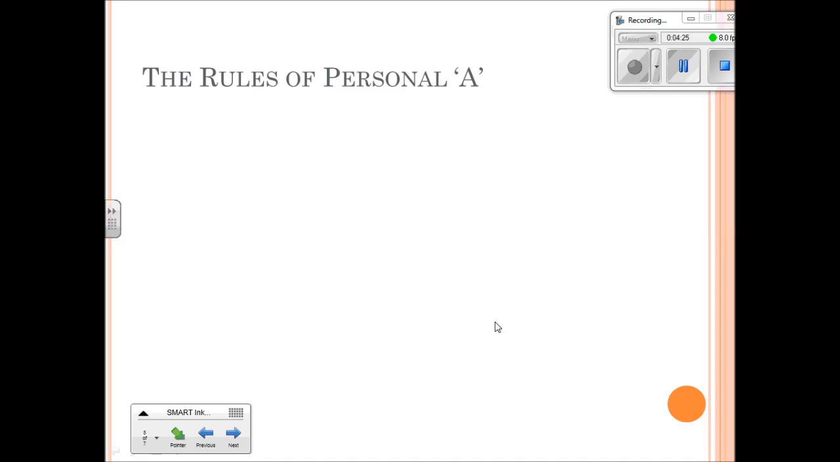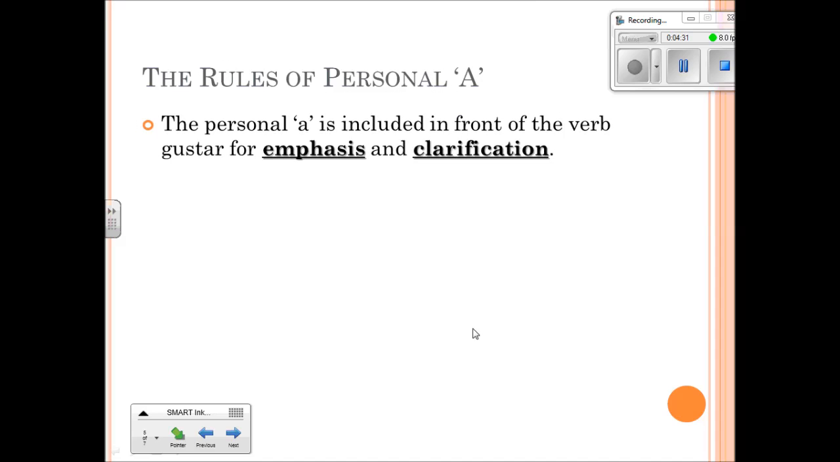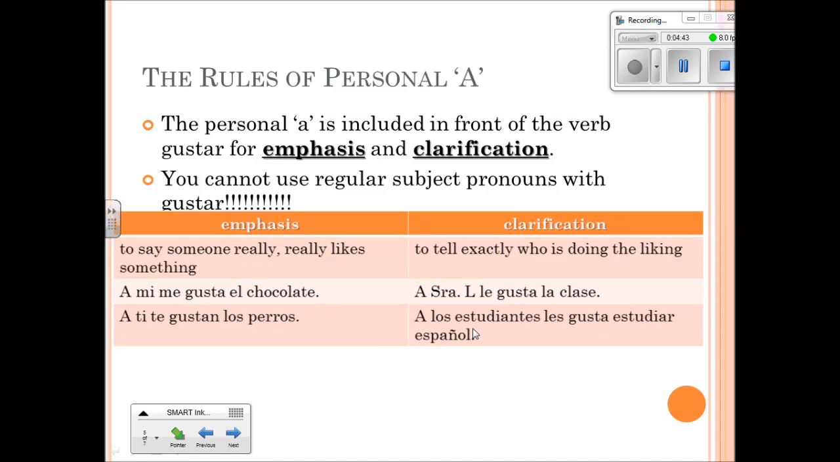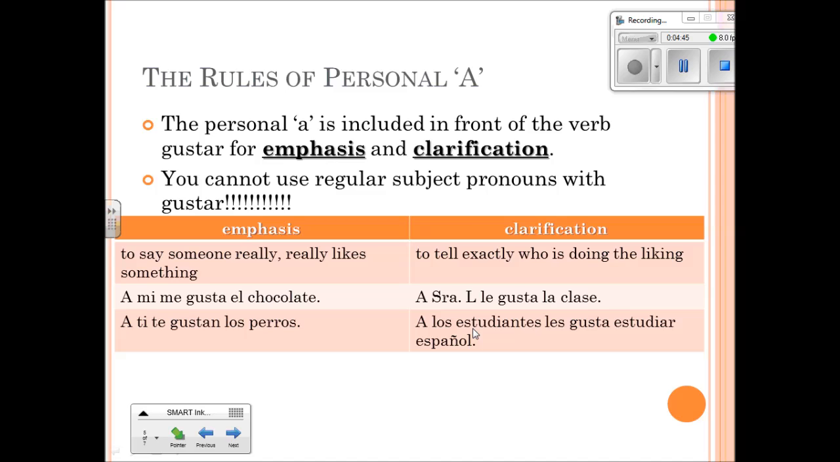Okay, the rules of personal a. This is just another detail that we're going to add on to the verb gustar. Personal a is included in front of the indirect object pronoun with gustar for emphasis or clarification. Alright, you cannot use regular subject pronouns with gustar. We've already talked about that. Here are some examples of how to use the personal a.